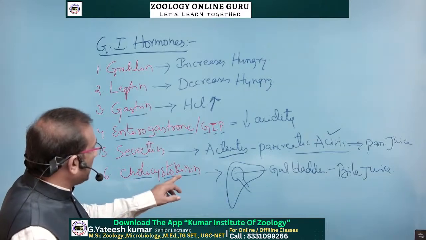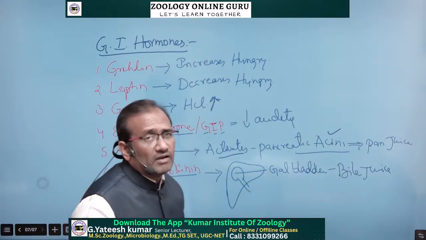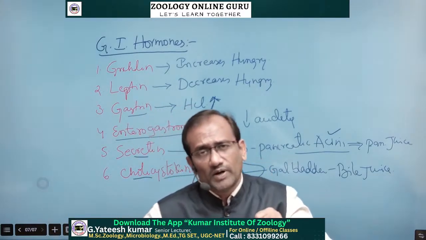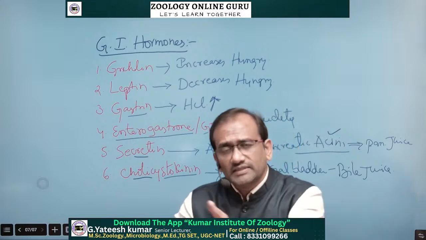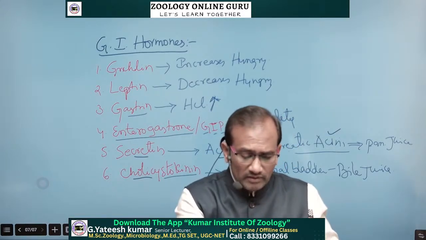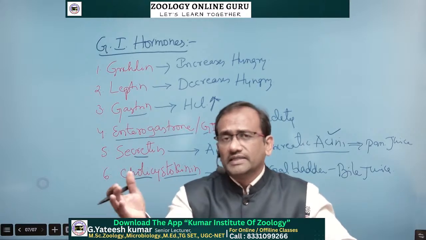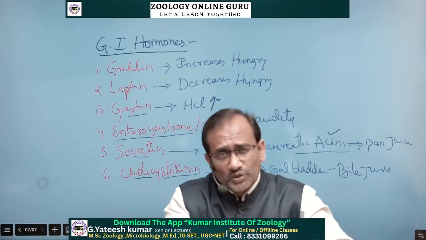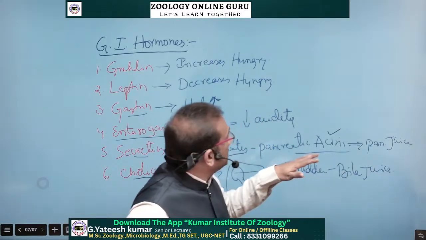Cholecystokinin hormone constricts the gallbladder, and in turn it releases the bile juice into the duodenum. So these are some of the intestinal hormones.